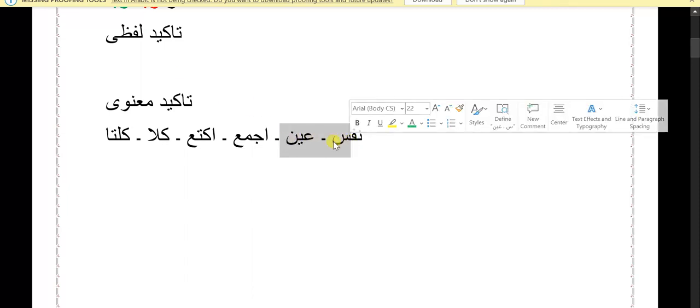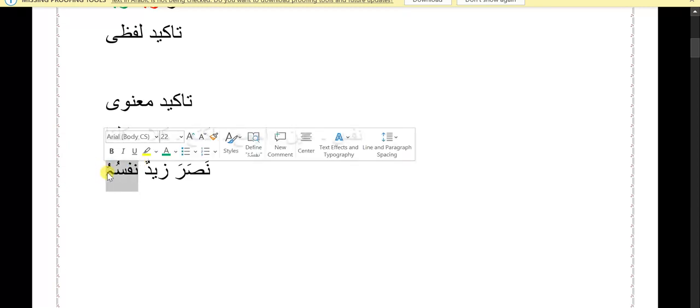In the case of Nafsun, Ainun, these words require a muzaf ilay. For example, I am saying Nasara Zaidun Nafsuhu.